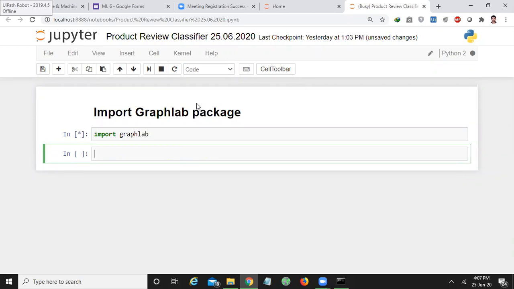Okay, first all of you import GraphLab. After doing some analytics, then we'll go on to build the classifier. Starting, it will take some time.